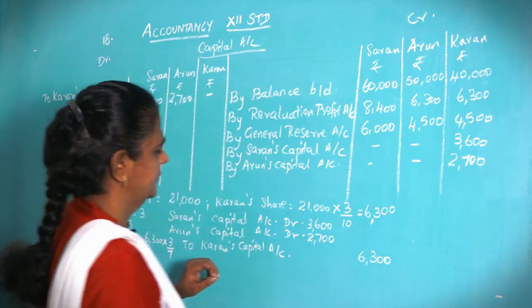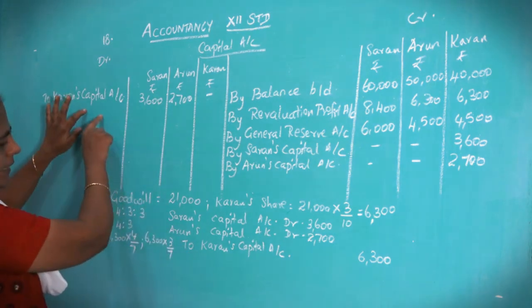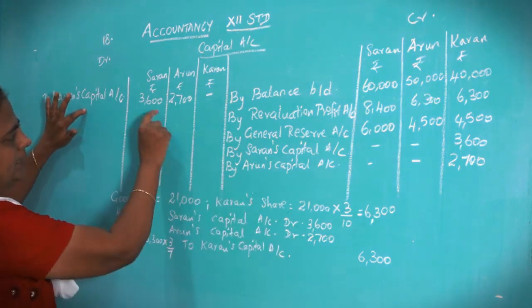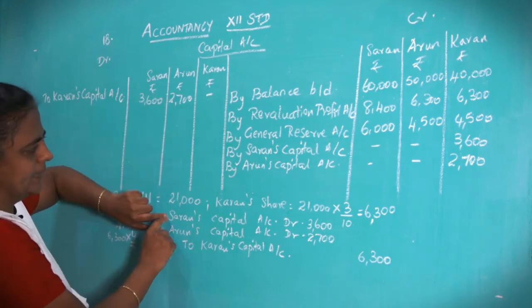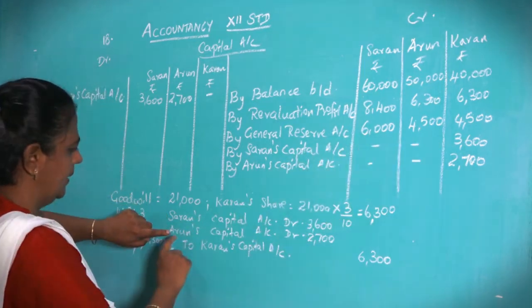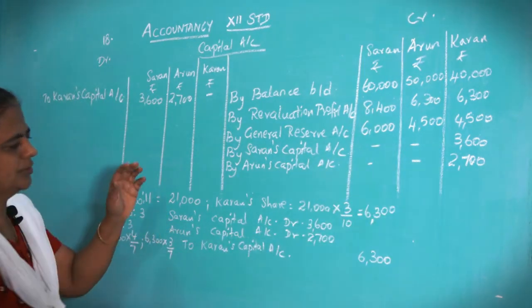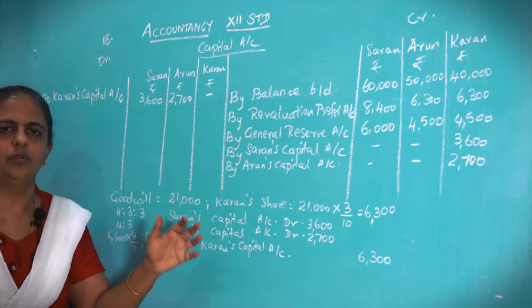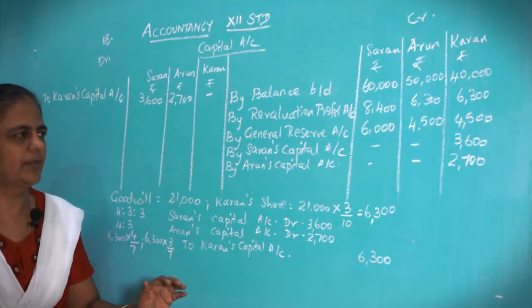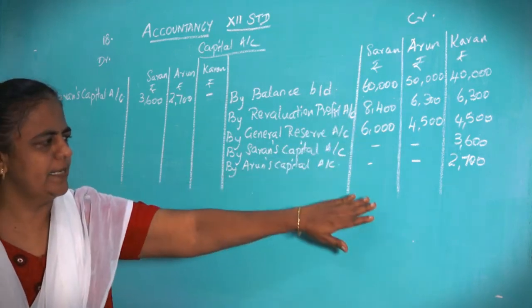Is it clear? See the journal, to Karan I have written, both of them you write the amount. Next by Saran, put the amount in Karan's column. By Arun, put the amount in Karan's column. So this is how you have to calculate and show the goodwill in the capital account. Okay. Now goodwill is over. Next, that's all the entries we have made.